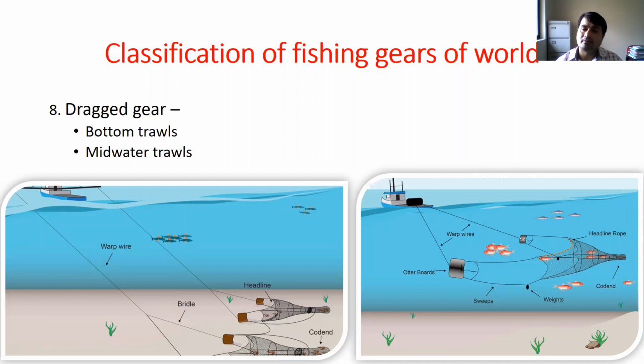Some gear, for example the stow net, fyke net, and bag net, are operated in running water. For that you have to remember which one is operated in running water and which one in shallow water.